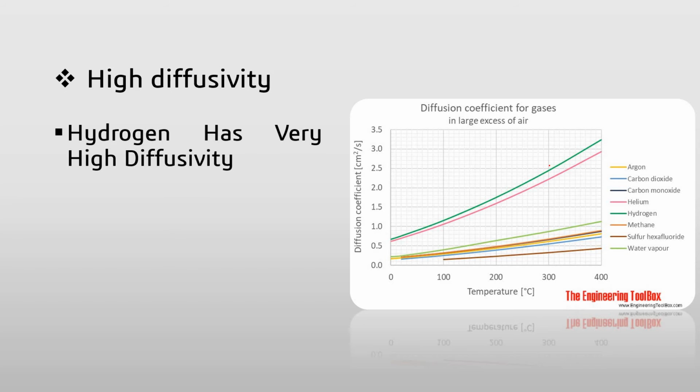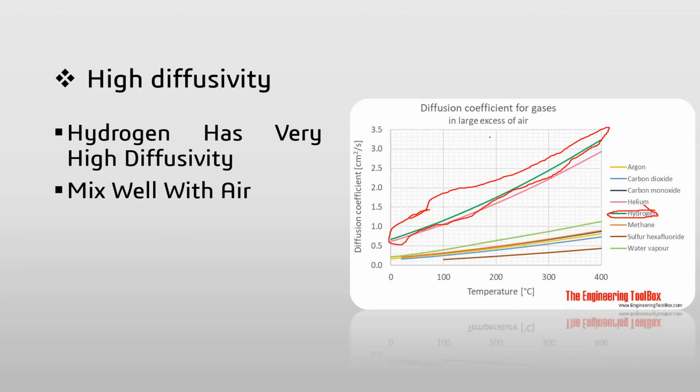If we talk about the diffusivity of hydrogen, this is the highest diffusivity in air. The diffusivity is shown in the green line, so it is the highest; it increases with temperature, but at normal temperature it is about 0.5, 0.6 or something like that.